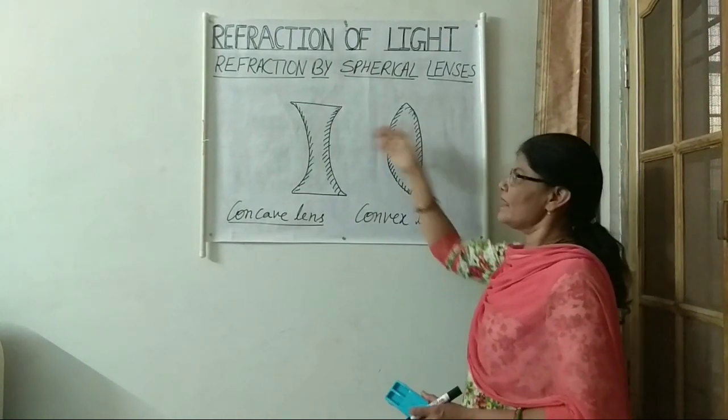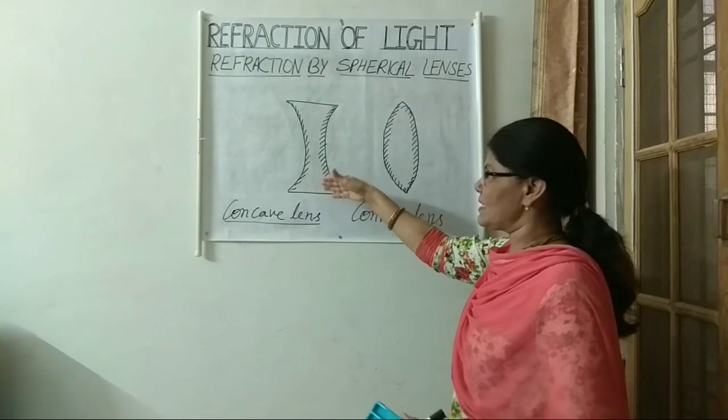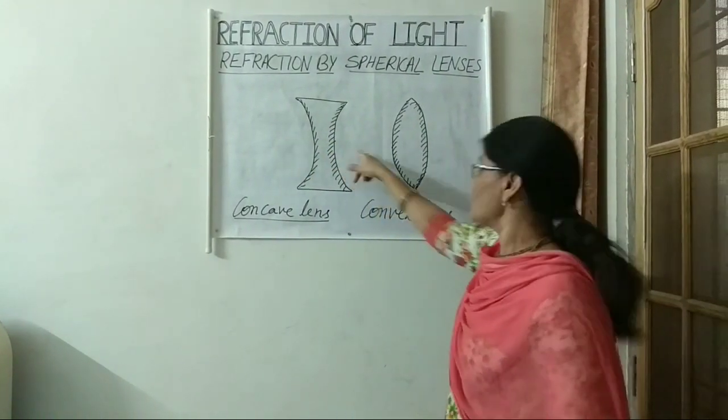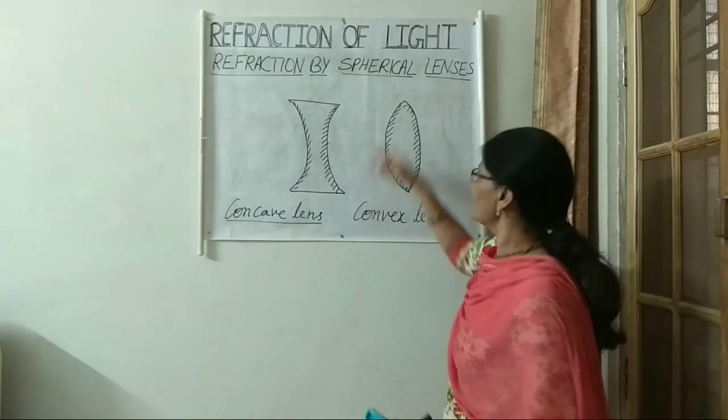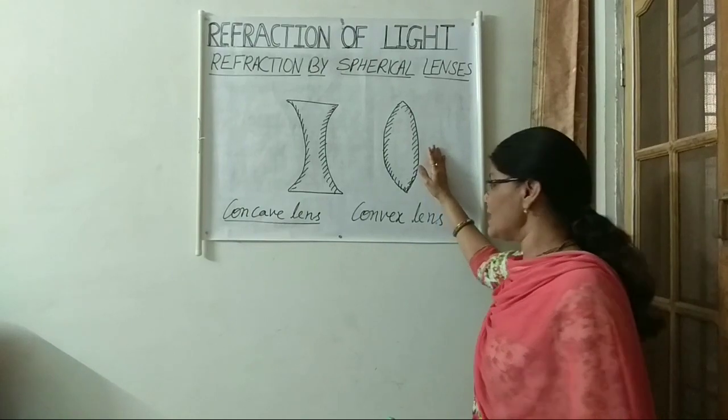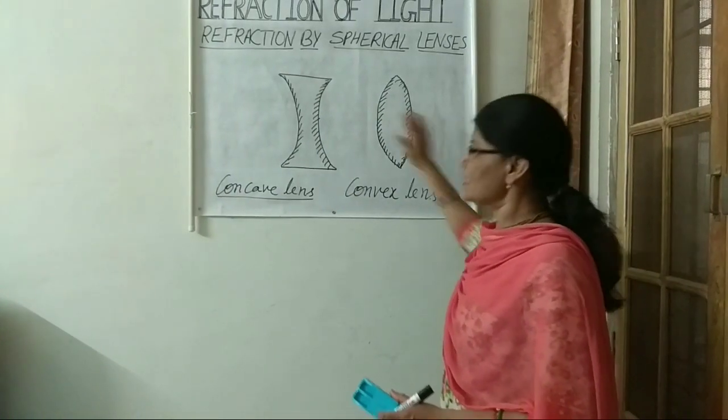The other can be called a double concave lens. Okay. So this is the refracting surface, and here also this outer bulging part. Here also this outer bulging part. These two are the refracting surfaces. This is our convex lens. This is a concave lens.